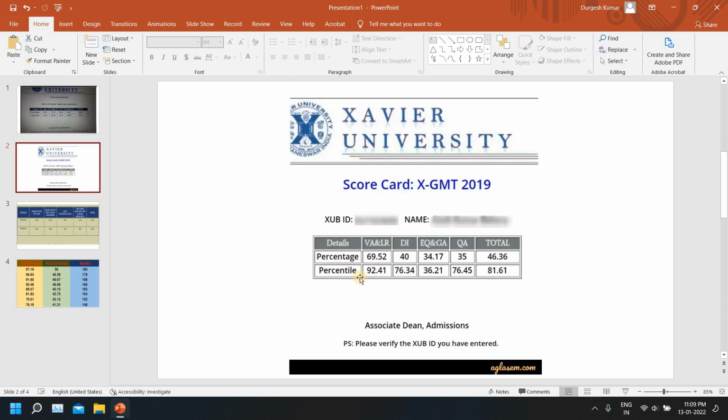Let's move ahead. Here it is 69.52. As you can guess, there's a huge jump. Okay, I'm really sorry, I was looking at this percentage for VALR. It has been changed a bit. QA is at the last. So 35.35 into 30 questions.